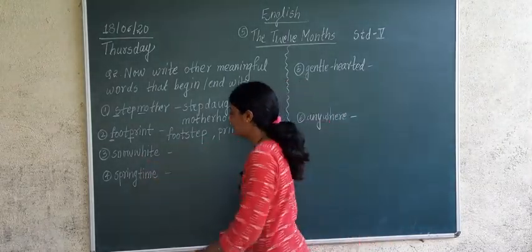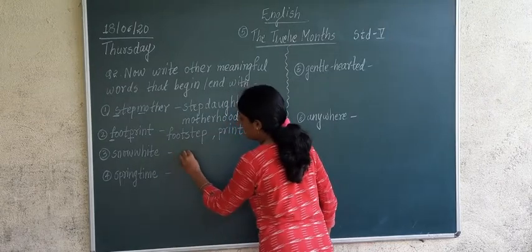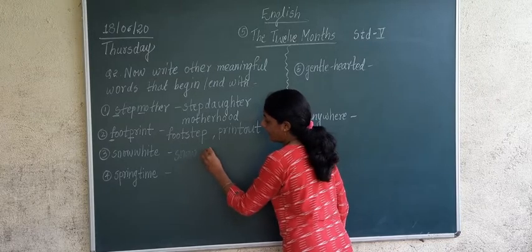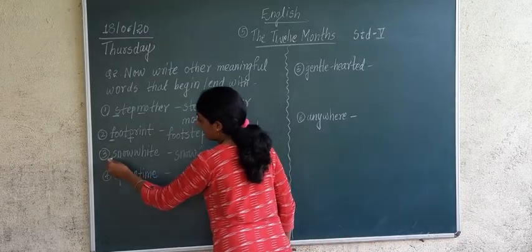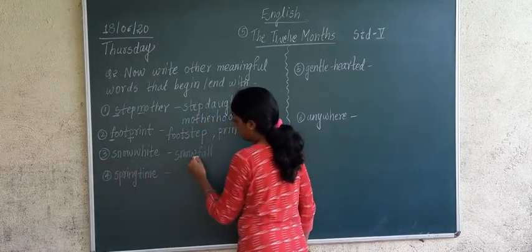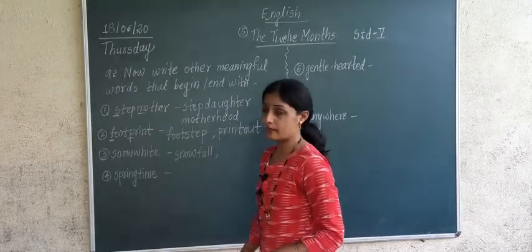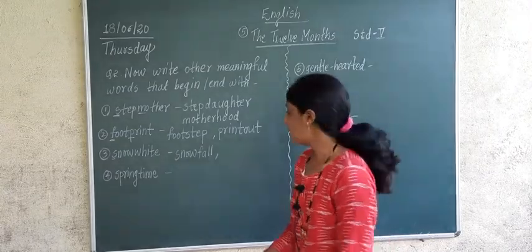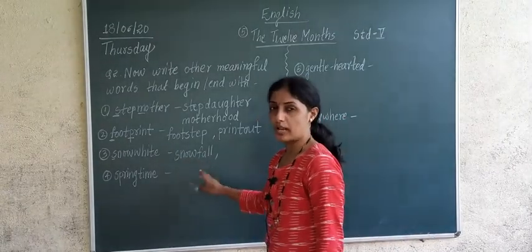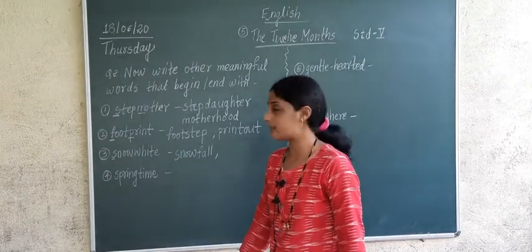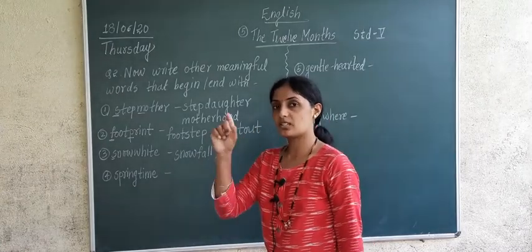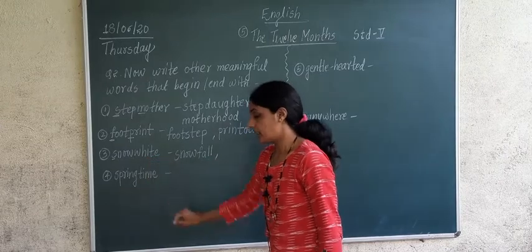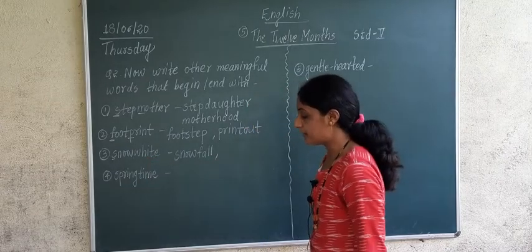Now snow. Snowfall. We have taken which word? We have taken the word snow, and to that we have combined which word? We have combined fall. So what word have we made? Snowfall. And if you separate the word snowfall, what will it become? Snow plus fall. Understood? Now the next word is white. So what word can you make from white?